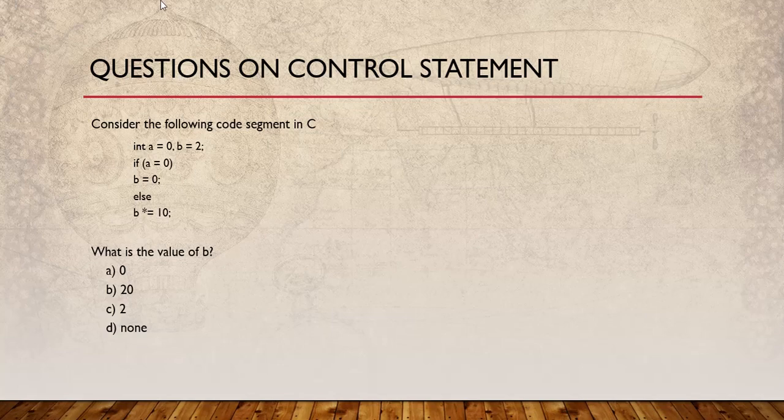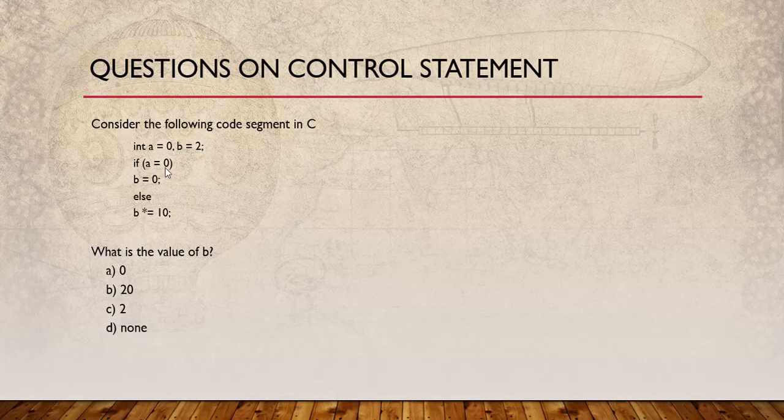See here, we have a variable a that has been initialized to 0 and a variable b that has been initialized to 2. Now the condition here is a equals 0. Here the equals-to operator is not there; we are using the assignment operator.